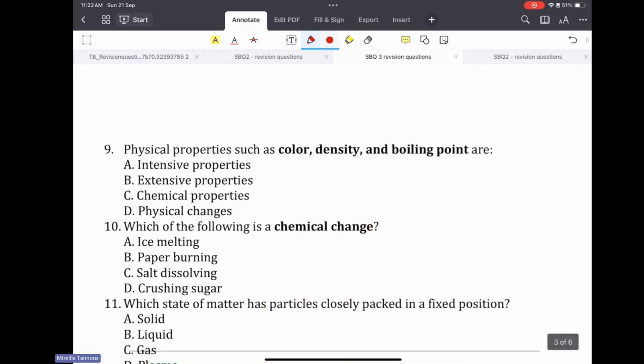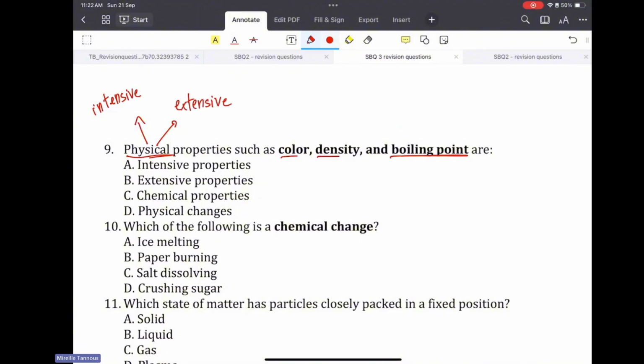Physical properties such as color, density, boiling point. These are physical properties because we're not talking about a potential change in the identity, which would be a chemical property. Now, physical properties can be classified into intensive properties and extensive properties.